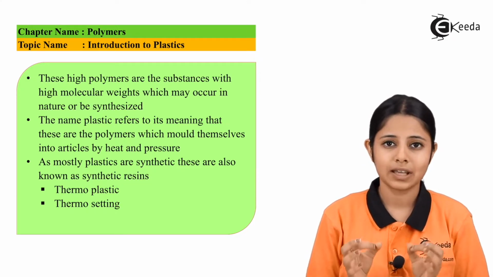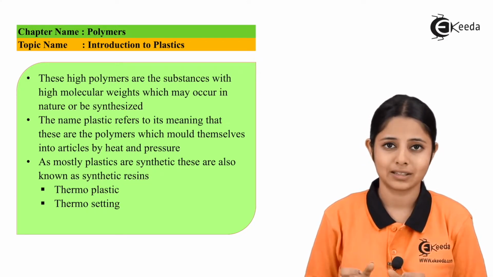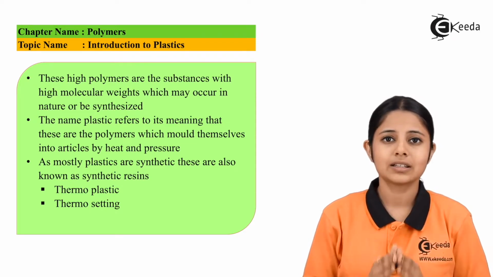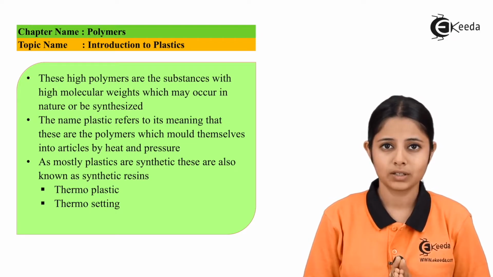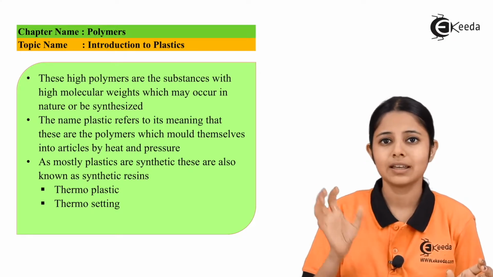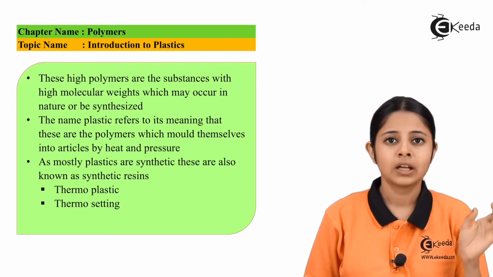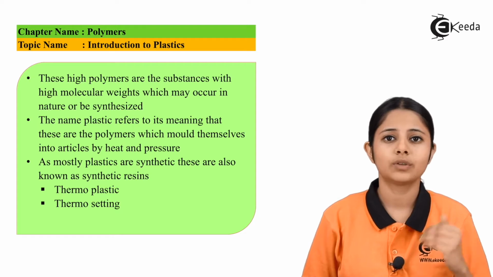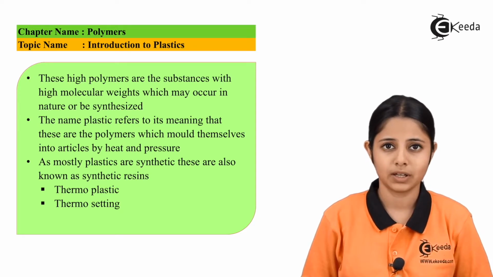These synthetic plastics have a name and they are known as synthetic resins. These synthetic resins can be subdivided into two parts, thermoplastic plastics and thermosetting plastics. Thermoplastic plastics also have a different name, known as thermosoftening plastics.